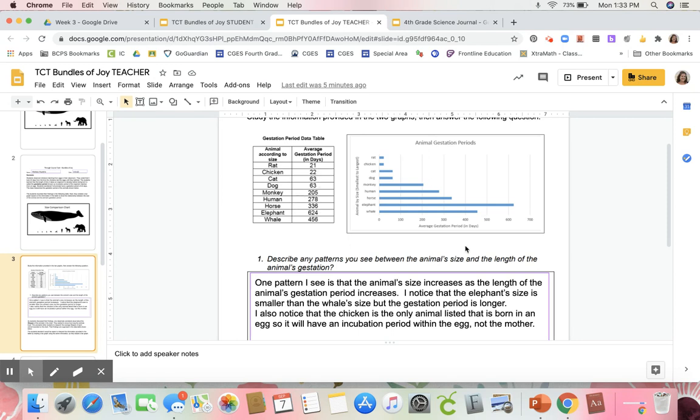However, I noticed that the elephant size is smaller than the whale size, but the gestation period is longer. I also notice that the chicken is the only animal listed that's born in an egg, so it will have an incubation period within the egg and not the mother. All of these other animals are born within the mother. The chicken is in the egg.